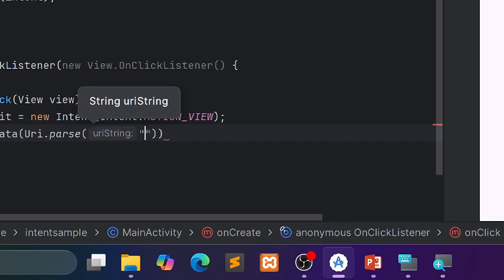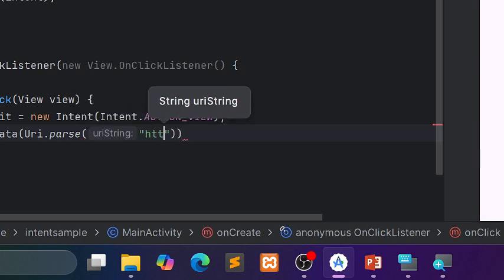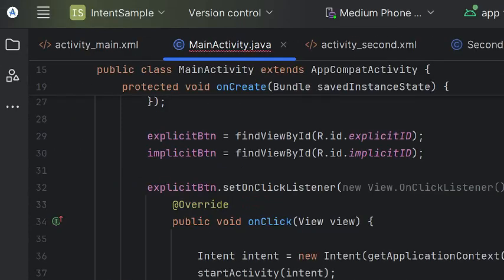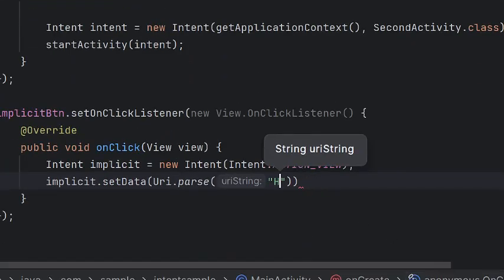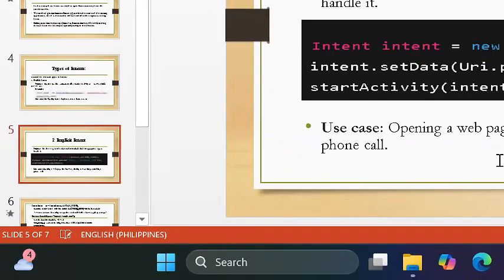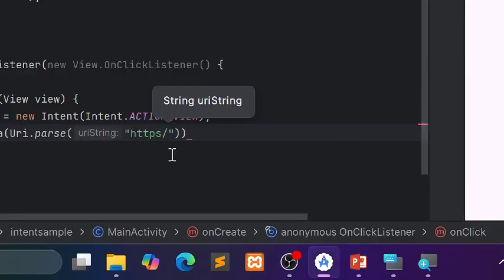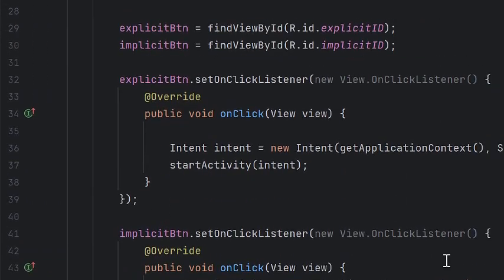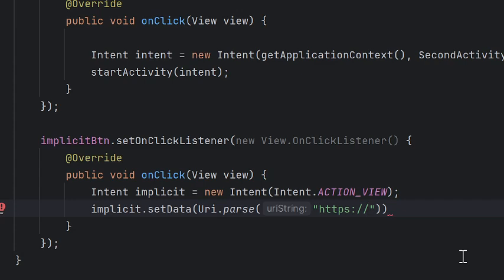So let's say https, with a small letter, double slash, and let's open the Google Chrome, our browser, with google.com.